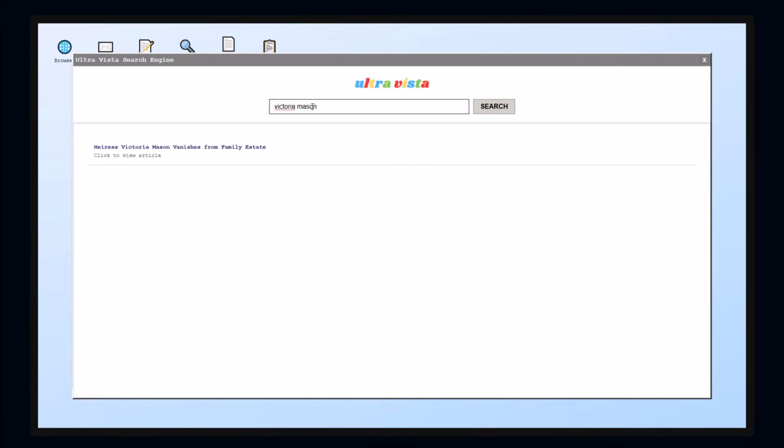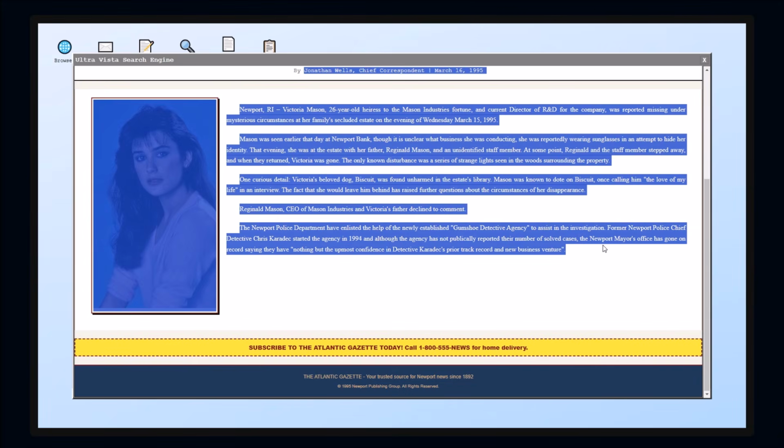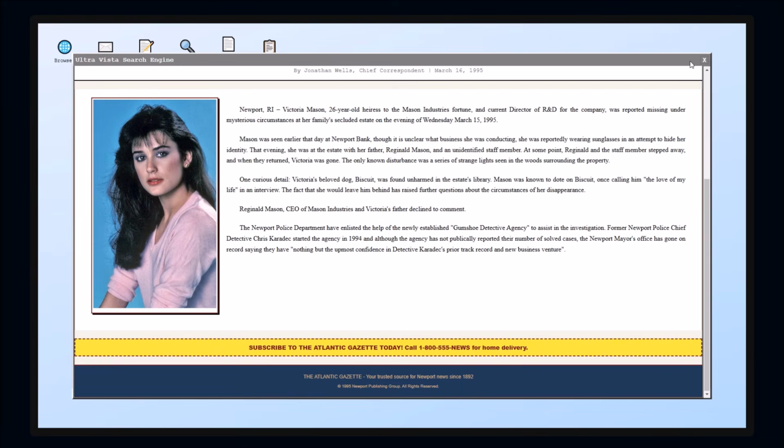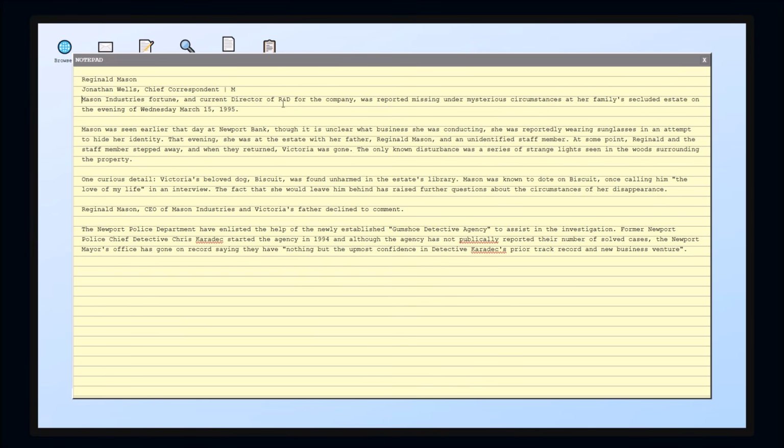Victoria Mason... So maybe I need to look up this Jonathan Wells person. Or maybe I could just close this. Just copy paste the whole thing and put it in the notes. Okay, so let's look for Mason Industries.